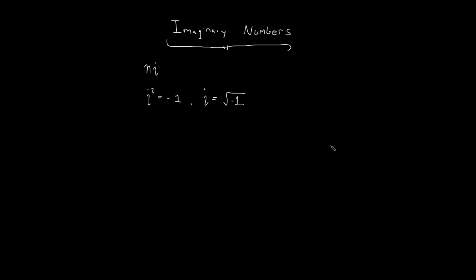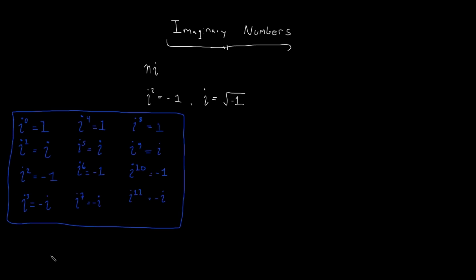So there's something called cyclic numbers, numbers that cycle. So for example, 1, 2, 3, 4, 1, 2, 3, 4, 1, 2, 3, 4. That's a cyclic sequence, right? Because it's repeating itself, it cycles, all right? So there's an interesting cyclic property that occurs when i is being raised to various powers.